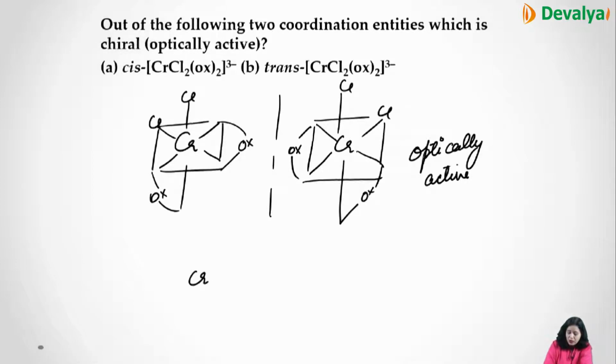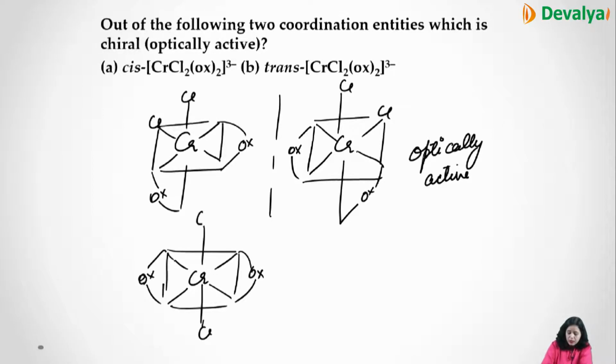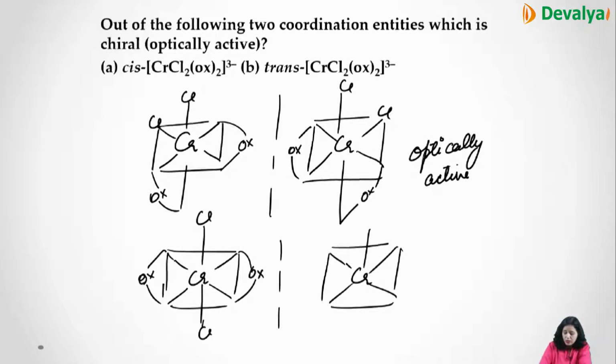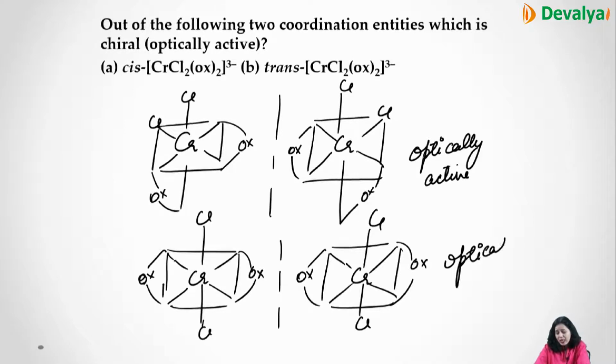But if I take the trans of the same, if we have this kind of arrangement, ox, ox, Cl, Cl. If you have Cr, Cl, Cl, ox and ox. This is the trans kind of arrangement. And if I try to superimpose one above the other, you can superimpose. So this is optically inactive.